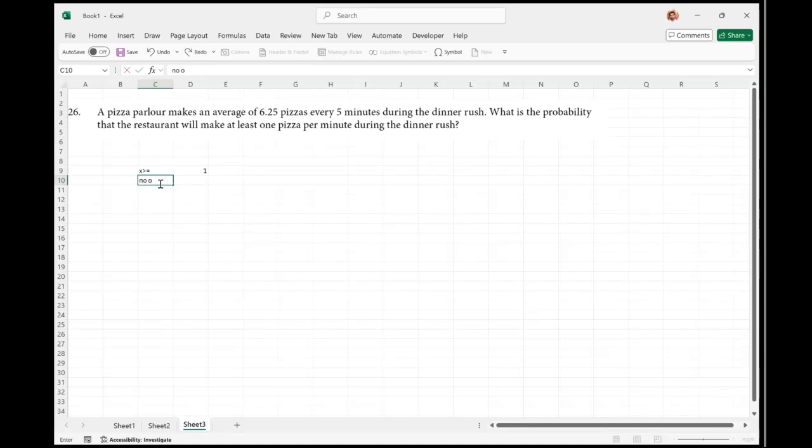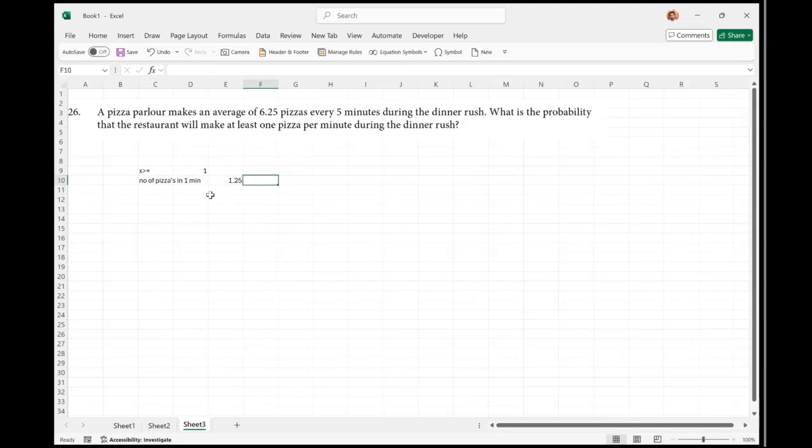Number of pizzas in 1 minute will be equal to 6.25 divided by 5. Why I did that? Because now we are looking for the restaurant to make at least one pizza per minute.